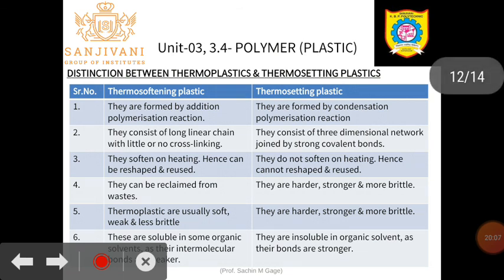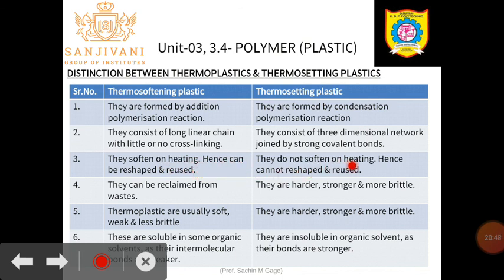So what are the differences between thermosoftening and thermosetting plastic? First of all, thermosoftening plastic like polyethylene and PVC is prepared by the addition polymerization reaction, whereas thermosetting plastic like nylon, bakelite or butadiene rubber is prepared by condensation polymerization. Thermosoftening plastic consists of long linear chains. There should be no cross-linking; if there is, it is only slight. Thermosetting plastic consists of a three-dimensional network cross-linking structure with strong covalent bonds. Thermosoftening plastic softens on heating, and hence we can reshape and reuse it.